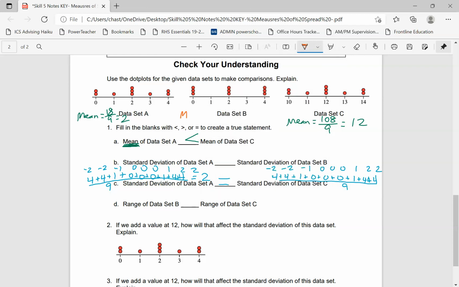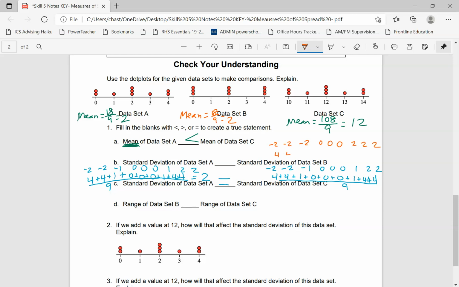So I need to find the mean first. So 0, 0, 0, 2, 4, 6, 10, 14, 18. So we have 18 divided by 9, so we have a mean of 2 again. But for the standard deviation for data set B, I have -2, -2, -2, 0, 0, 0, and 2, 2, 2.